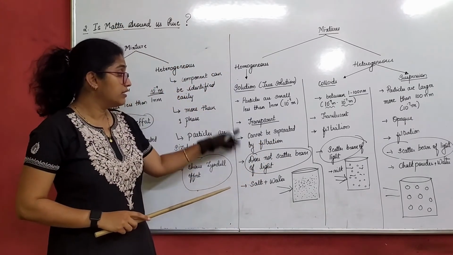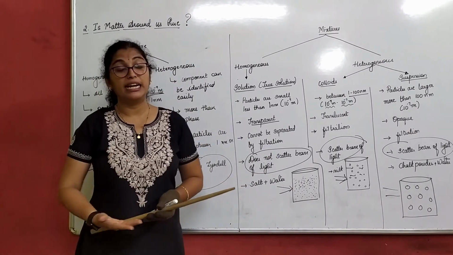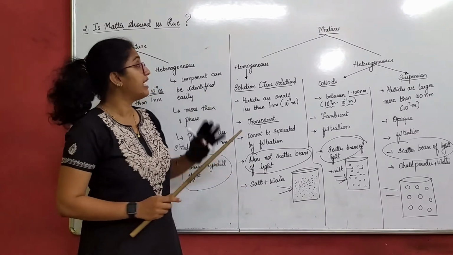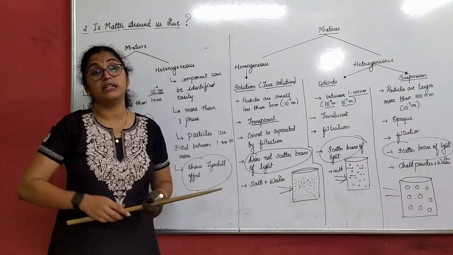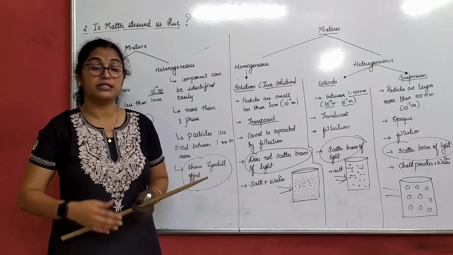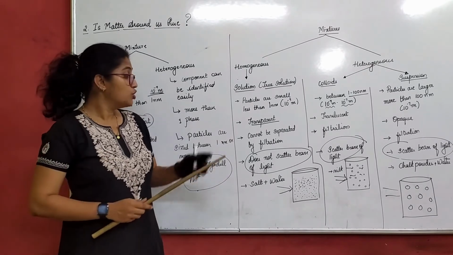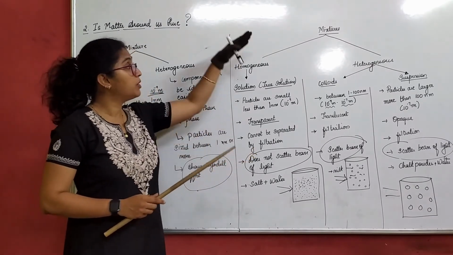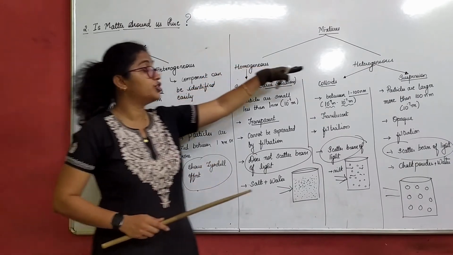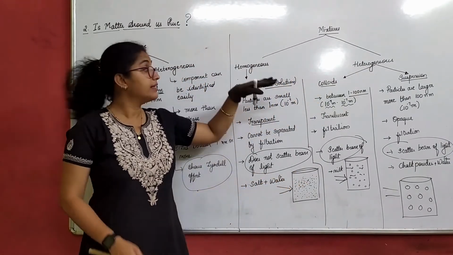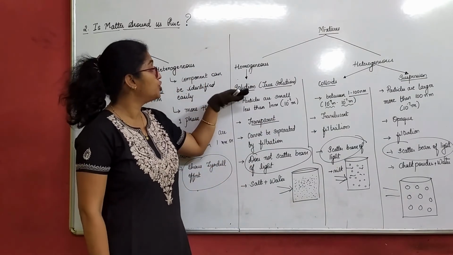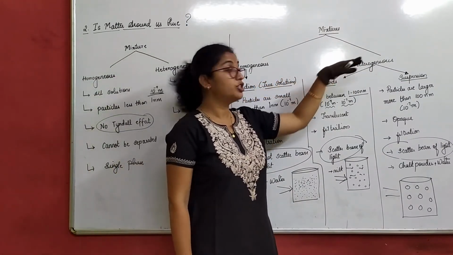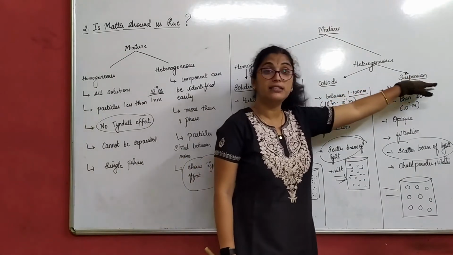We will understand the definition of the Tyndall effect and some more points about solutions in our next class. So, in today's class, we understood mixture bifurcation into homogeneous and heterogeneous, properties of homogeneous and heterogeneous, and further classification of homogeneous to true solution, and heterogeneous to colloidal solution and suspension.